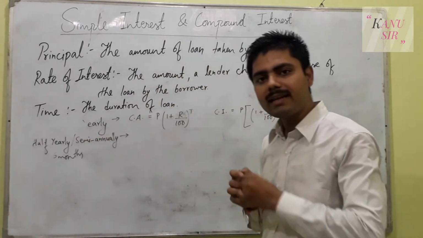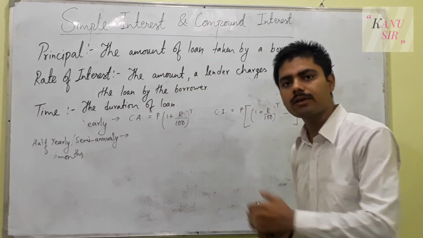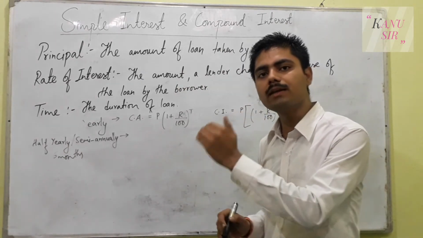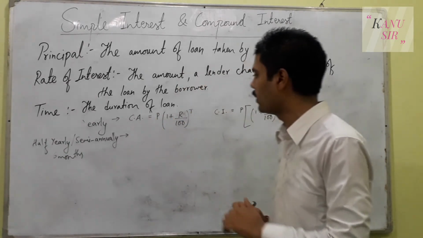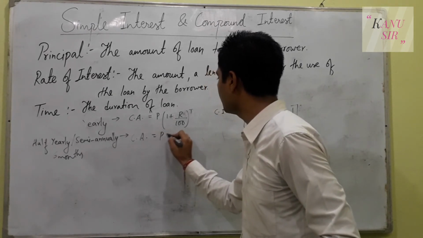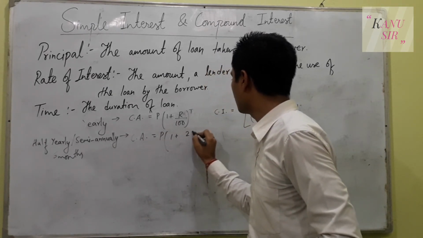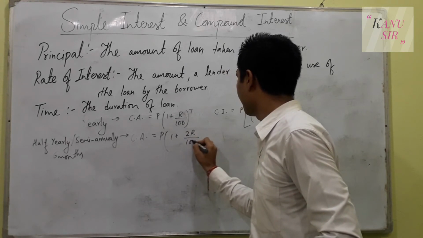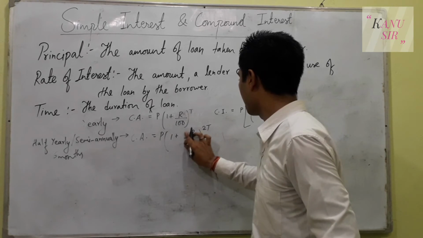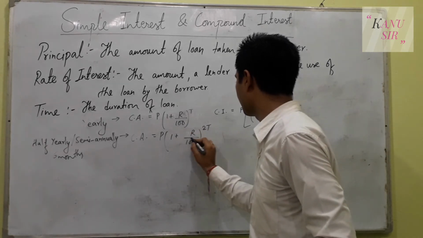Yearly means exactly after 12 months you have to pay the interest, but half yearly means after every 6 months you have to pay the interest on the amount you have taken as a loan. So in this case, compound amount equals P times (1 plus R upon 2 times 100) power 2T.